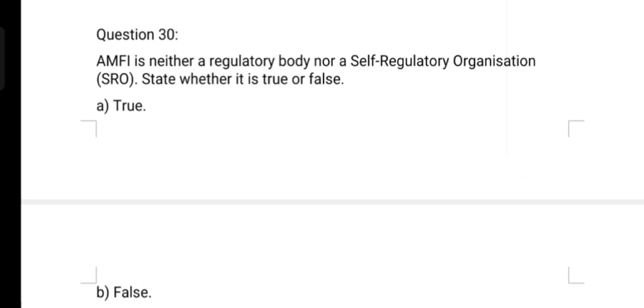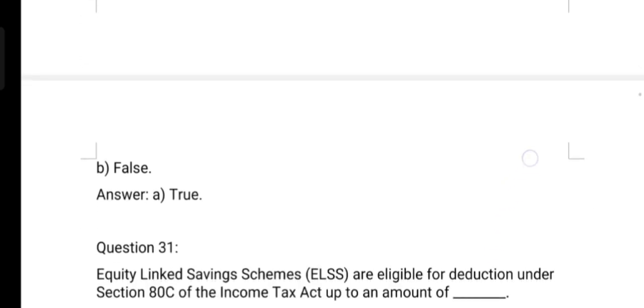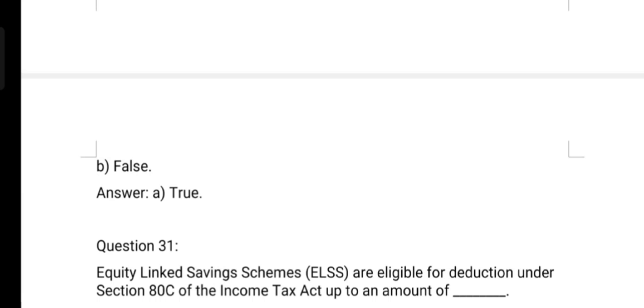AMFI is neither a regulatory body nor a self-regulatory organization. State whether it is true or false. So, the answer is true.